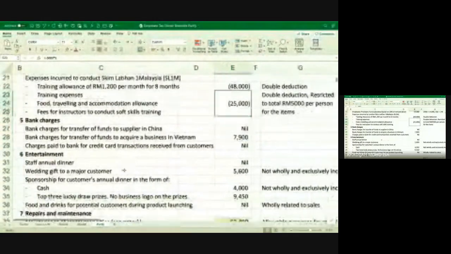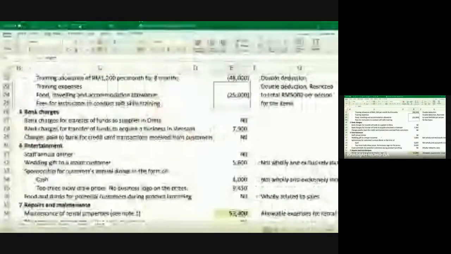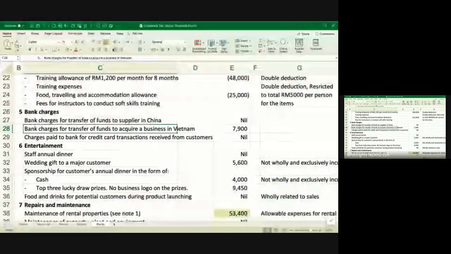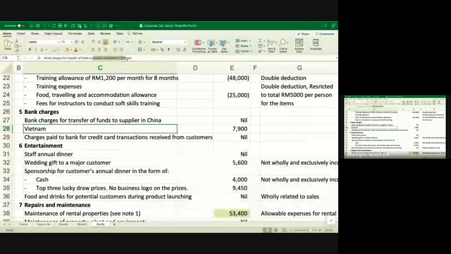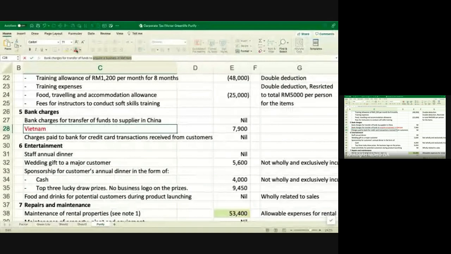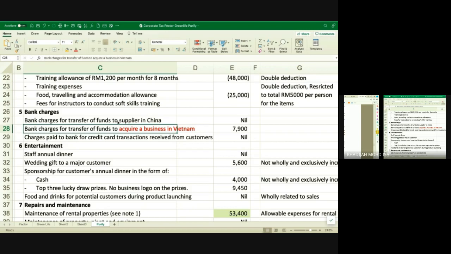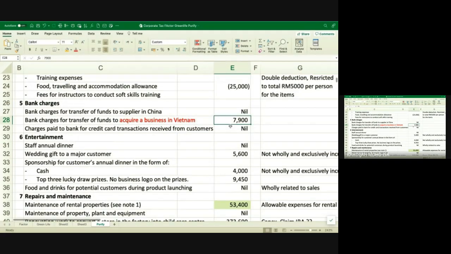All right. Then you have the bank charges. All right. Bank charges, transfer of funds to a supplier in China. So that is a business expenditure to a supplier. Bank charges for transfer of funds to acquire a business. So to acquire a business is no longer a normal business. Yeah. Acquiring a business in Vietnam is a capital expenditure, right? So capital expenditure is not allowed, so that's why you have to add back 7,900. And then charges paid to the bank for credit card transactions. So this one again is a normal business transaction.